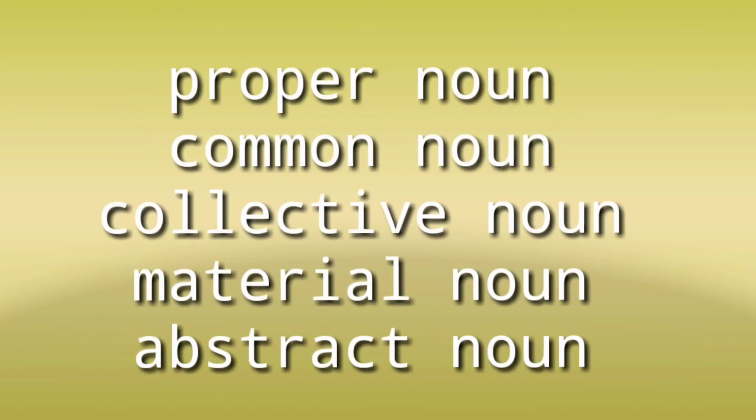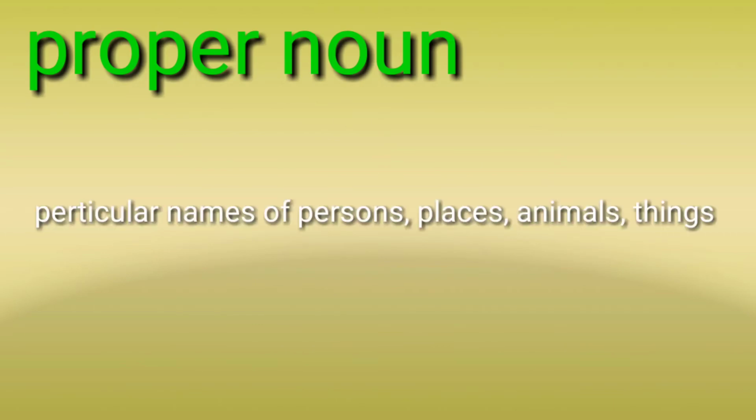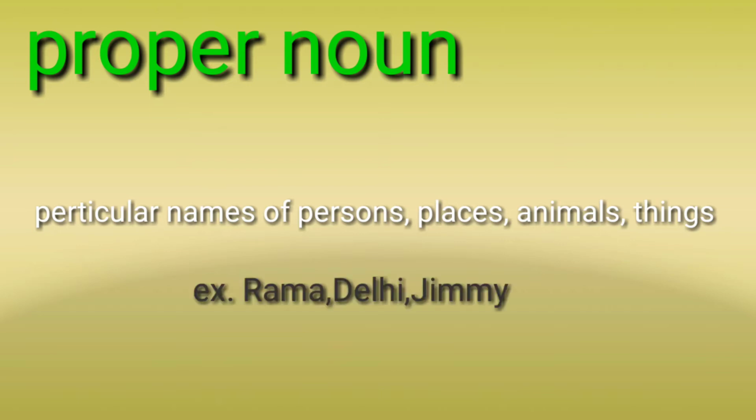First one is proper, second is common, third is collective, fourth is material and fifth is abstract. So what is proper noun? Proper noun denotes particular names of persons, animals, places and things. For example, Rama, Delhi, Jimmy, a dog name, Swan, a hen name.